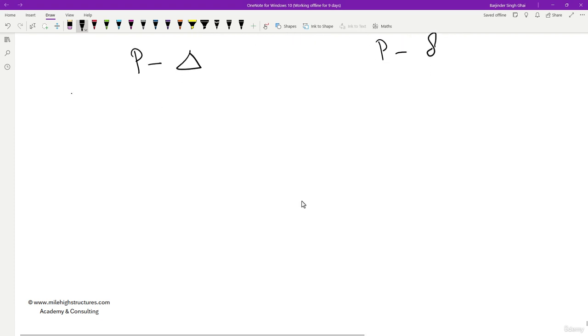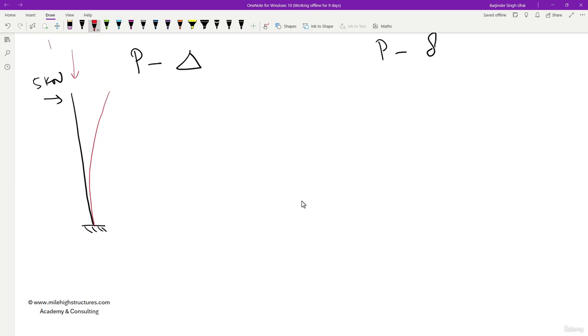Now P delta is a case where, let us say this is the cantilever column, and we are applying a 5 kilonewton load on the top. Now when this particular steel column deforms, and let us say there is a 100 kilonewton load application also on the top, let us say this gets deformed by 0.005 meter, or we can say 5 mm.